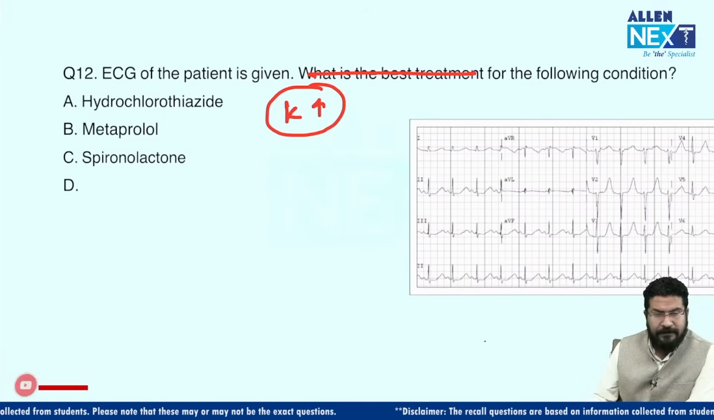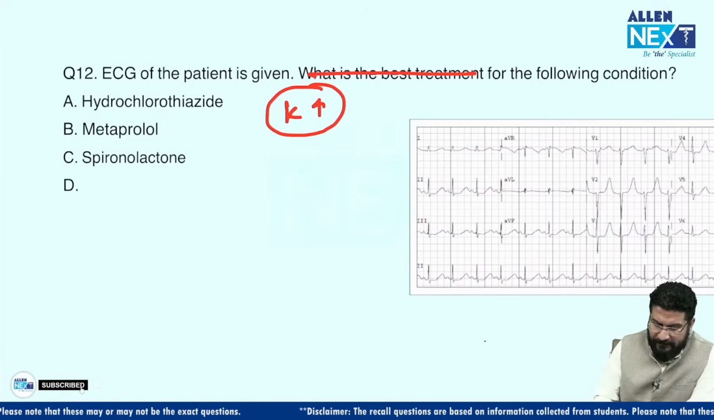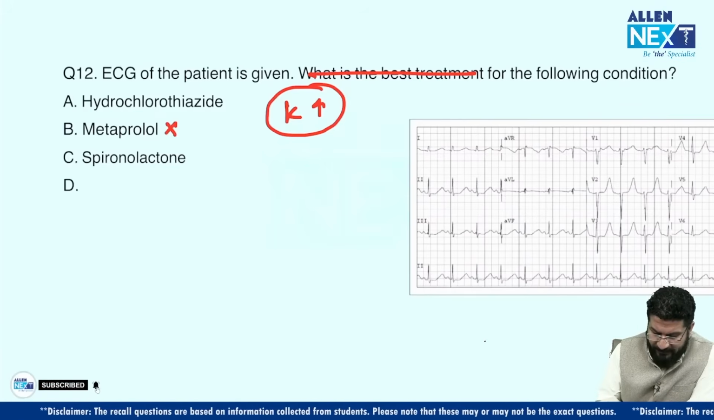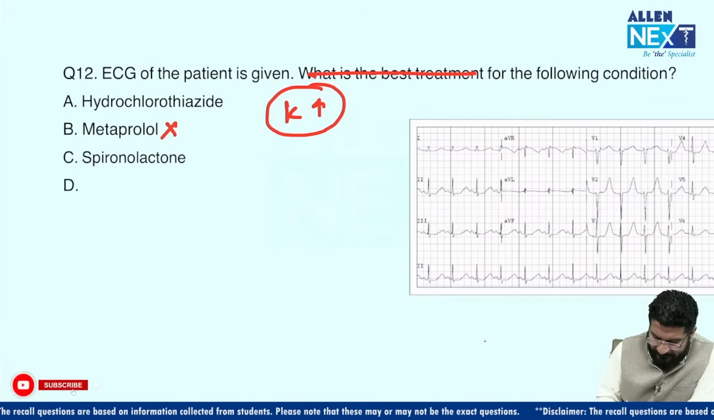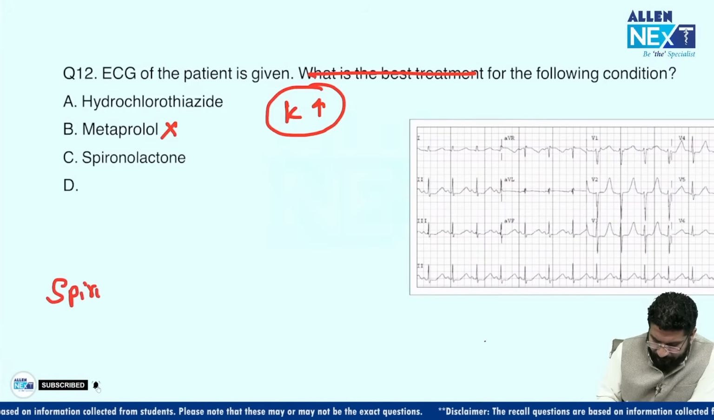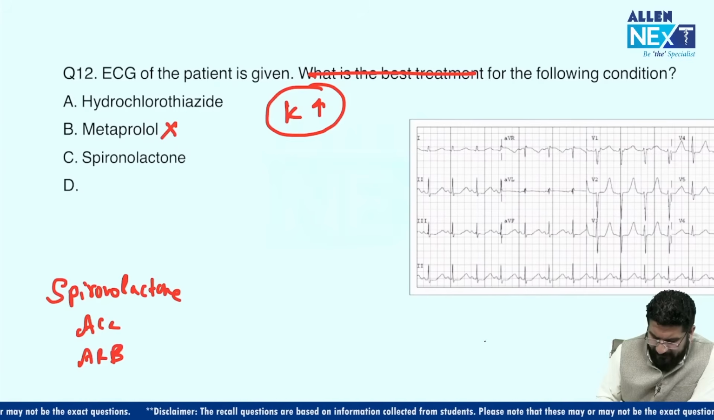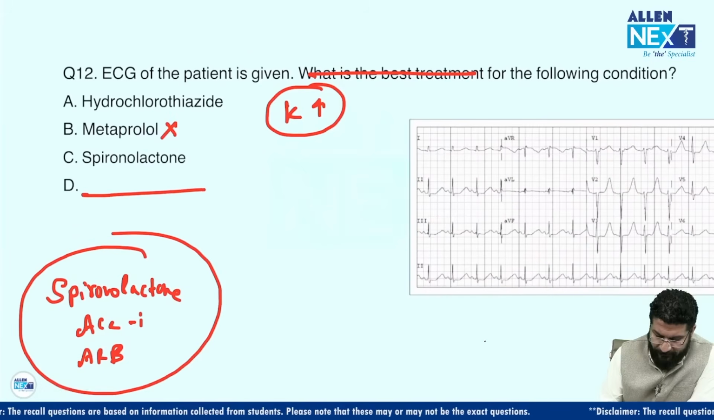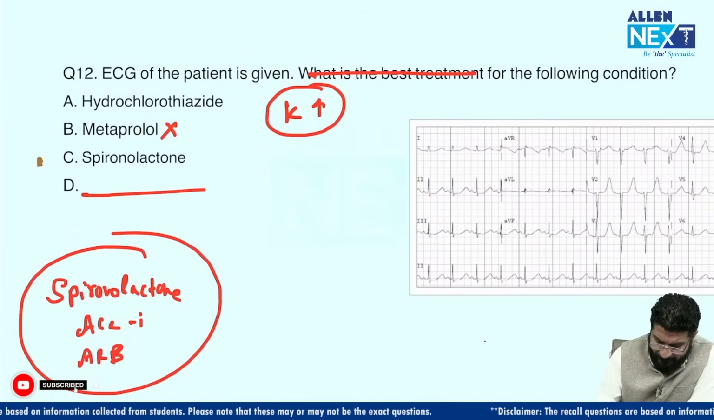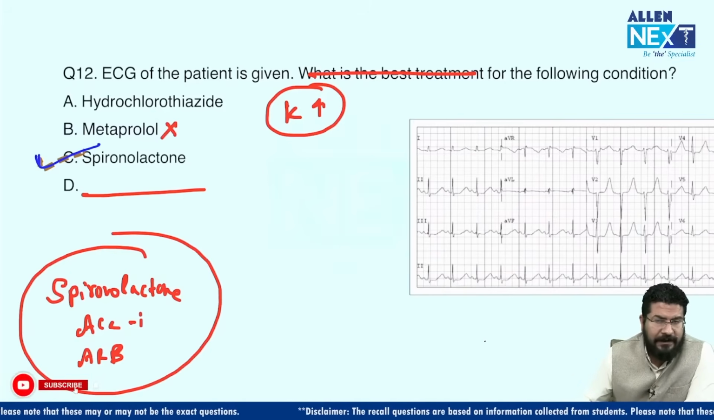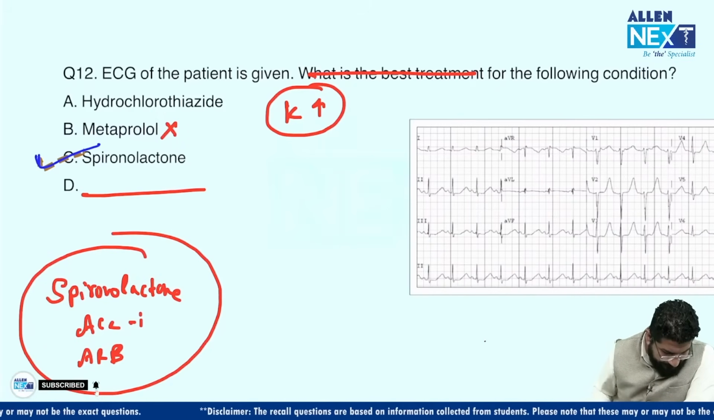So hyperkalemia: generally diuretics will cause loss of potassium, except potassium sparing diuretics. Metoprolol is a beta blocker. So generally remember this, spironolactone, ACE inhibitors, ARBs. ACE inhibitors and ARBs will cause a mild to moderate hyperkalemia. The fourth option I could not get. So the answer for this question should be spironolactone, because it's a potassium sparing diuretic, and this will lead to more potassium. That is why we get ECG changes like we see in hyperkalemia.